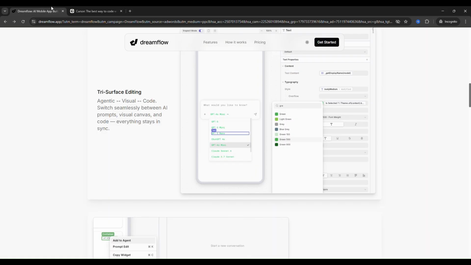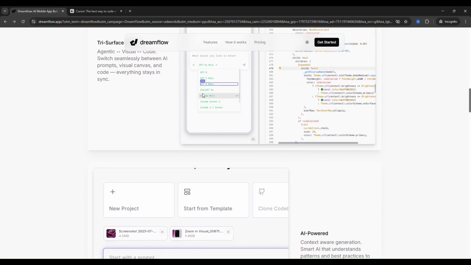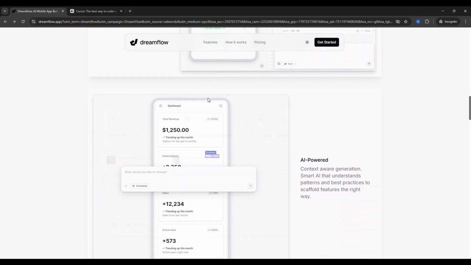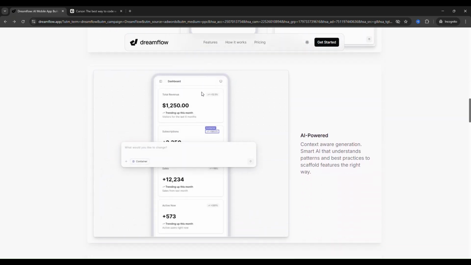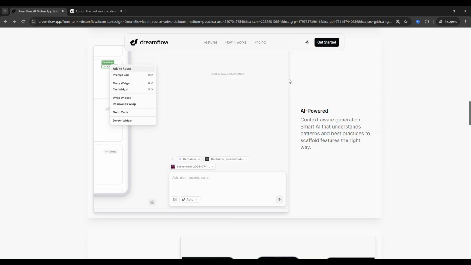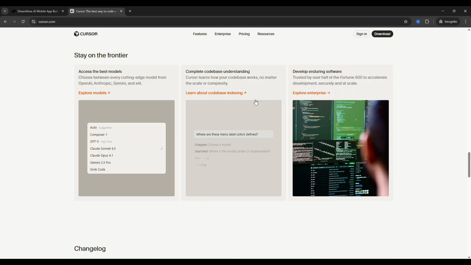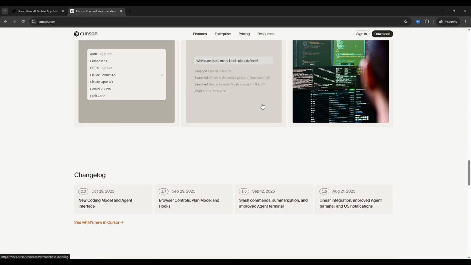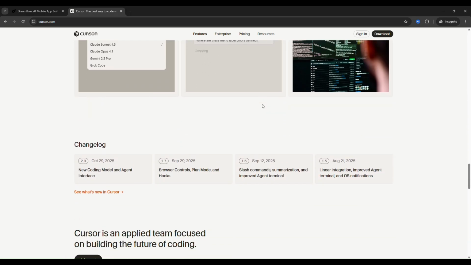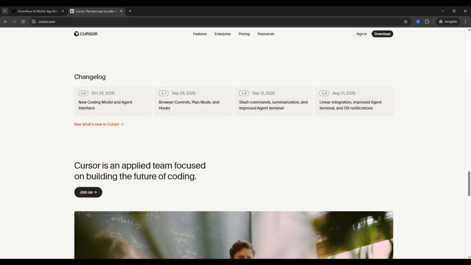Here's where it matters most. Dreamflow can produce a working prototype from just your description, but when you go beyond basics like integrating complex APIs, fine-tuning backend logic, or debugging, you'll still benefit from developer expertise. Meanwhile, Cursor is called state-of-the-art for coding with dramatically advanced capabilities for complex changes across multiple files and understanding long-form content.